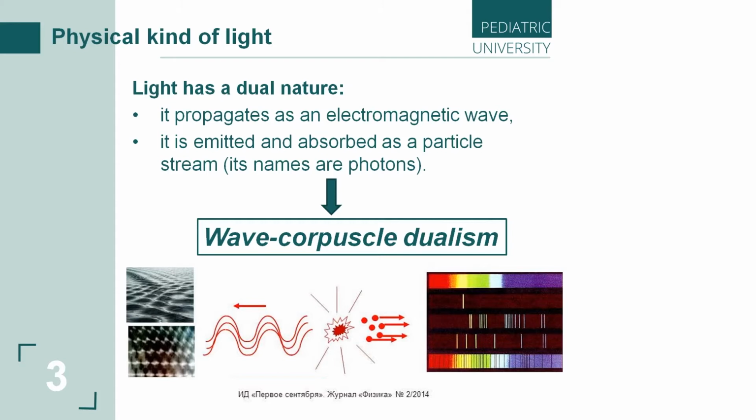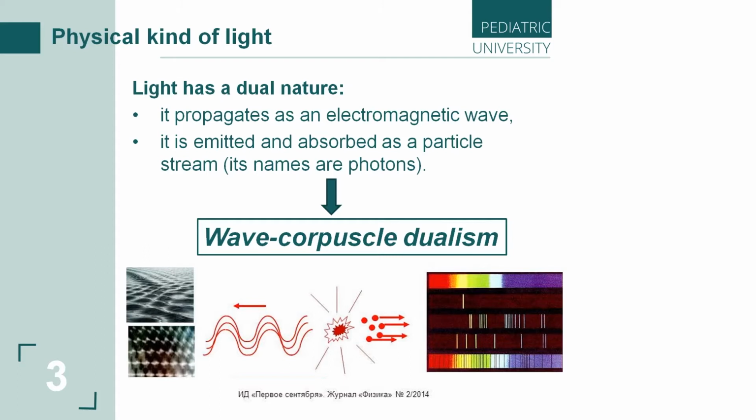We currently know that light propagates as an electromagnetic wave, but light is emitted and absorbed as a particle stream. Its particles are called photons. I think you know this.